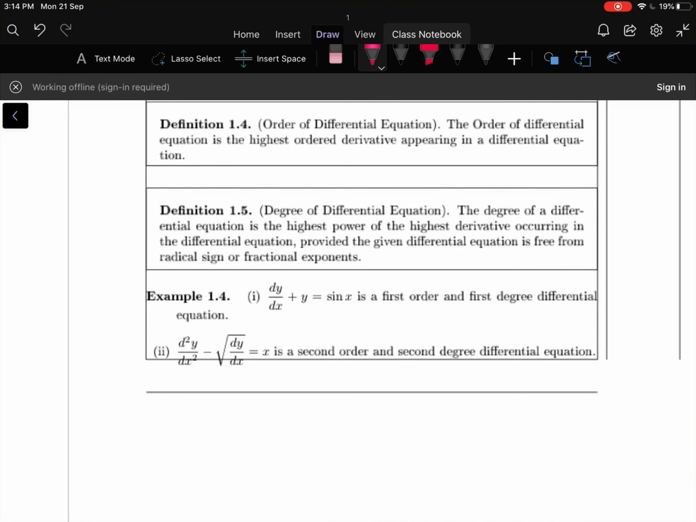Now let us move to the order of a differential equation. The order of a differential equation is the highest order derivative appearing in the differential equation.